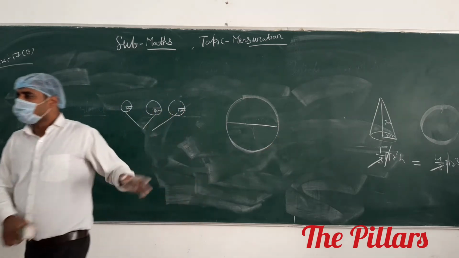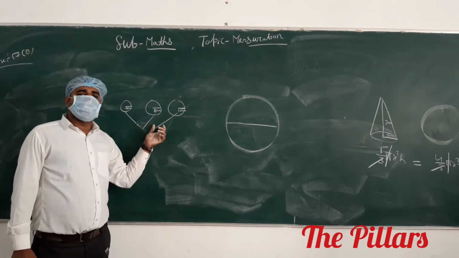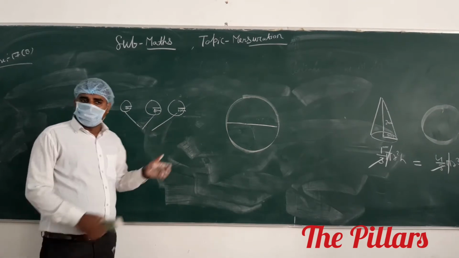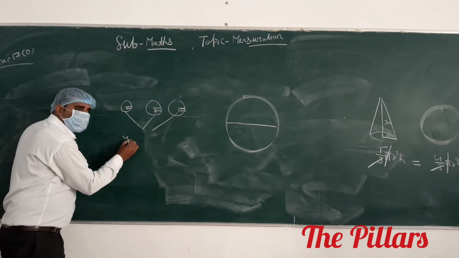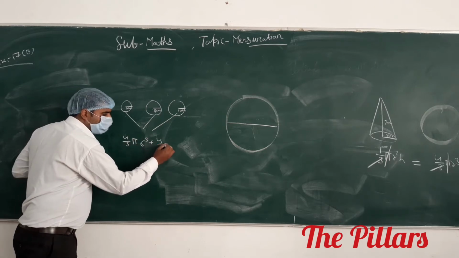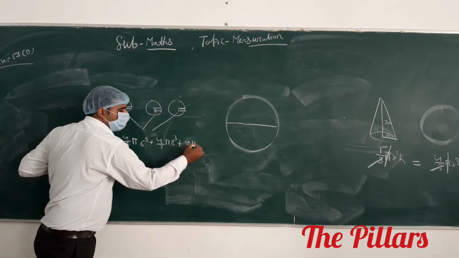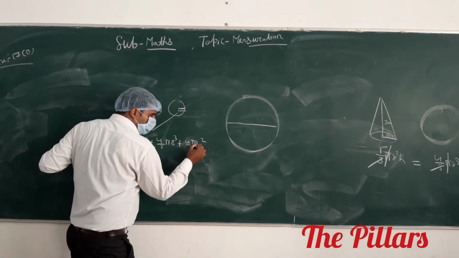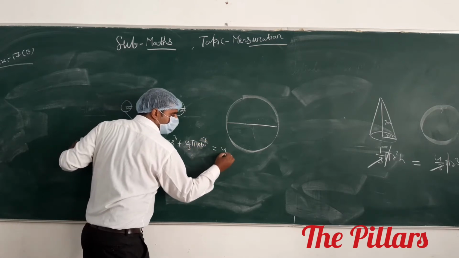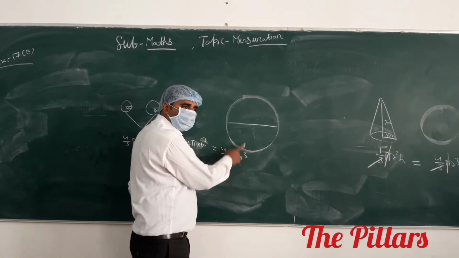So the big sphere volume equals the sum of these 3 sphere volumes. Sphere volume is 4 by 3 pi r cube. So 4 by 3 pi into 6 cube plus 4 by 3 pi into 8 cube plus 4 by 3 pi into 10 cube equals 4 by 3 pi r cube. This r is the radius of the big sphere.